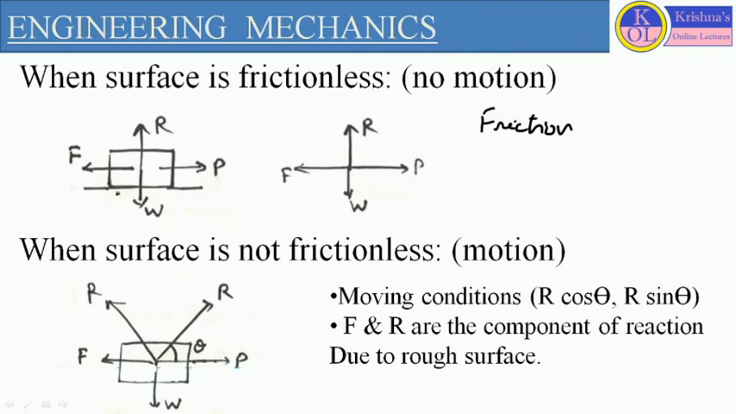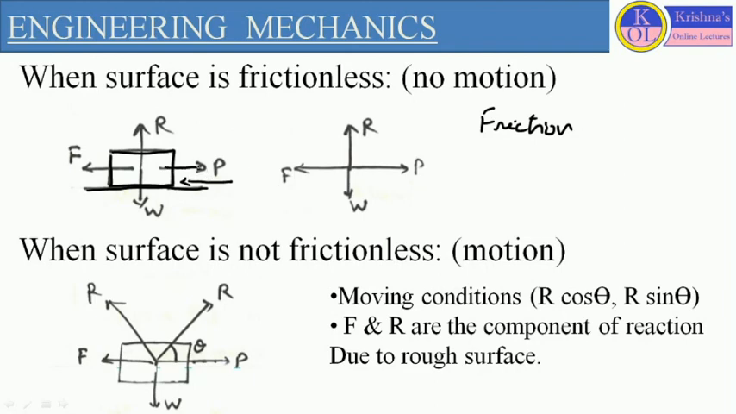Here, for example, if we consider one stationary surface or one stationary body and one body which is in motion, and both bodies are in contact, then at the contact surface we consider a resisting friction force. It acts tangentially to the contact surface, and we consider this friction force in the opposite direction of the applied force.